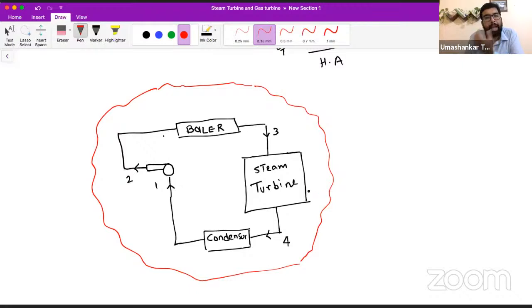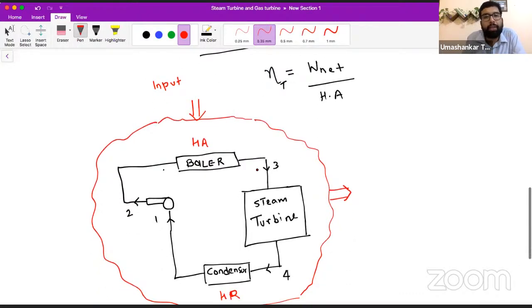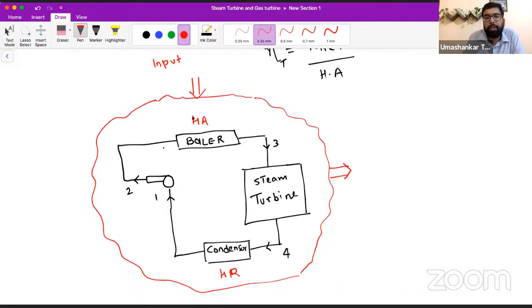So we have this. As I have mentioned, from the boiler we have some heat addition, and at the condenser we have some heat rejection. In this cycle we are giving some input, burning some fuel, so heat is getting added in the boiler.